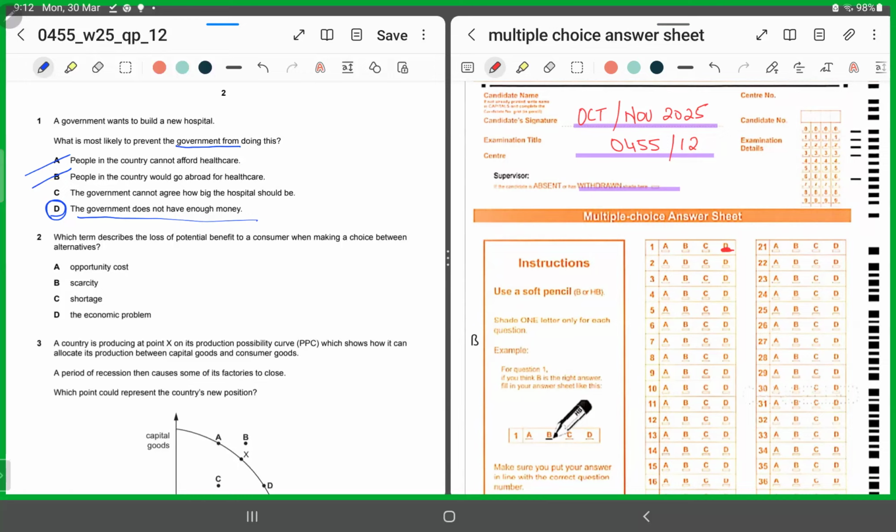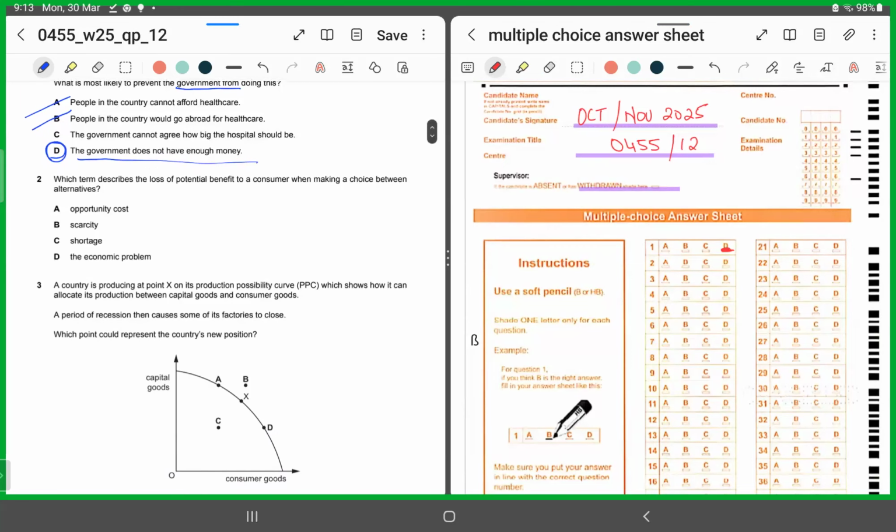C said the government cannot agree how big the hospital should be. But this should not prevent the government from making it, right? That comes after it. But when the government is not able to make it, that means it's short on its funds. It doesn't have the resources, right? Scarce resources, scarcity.